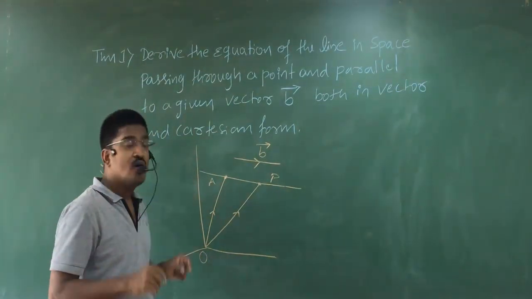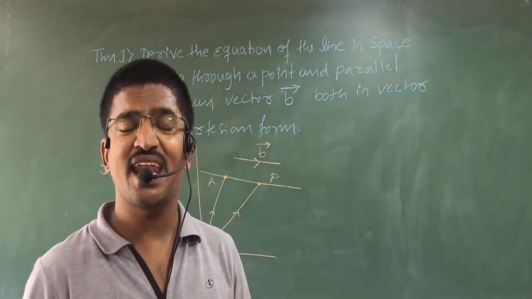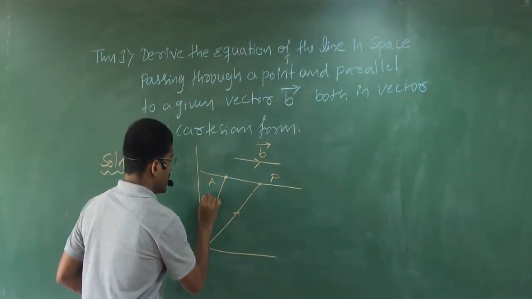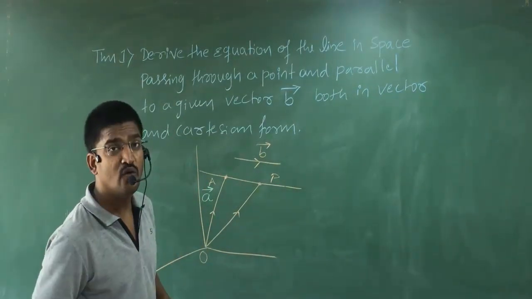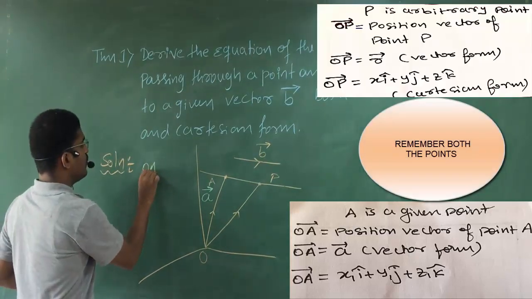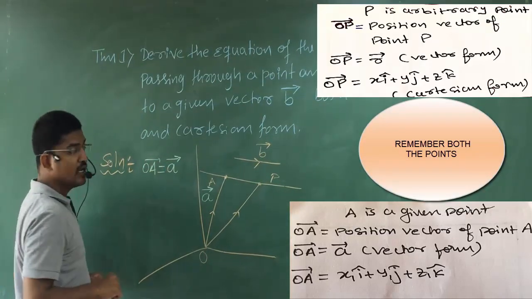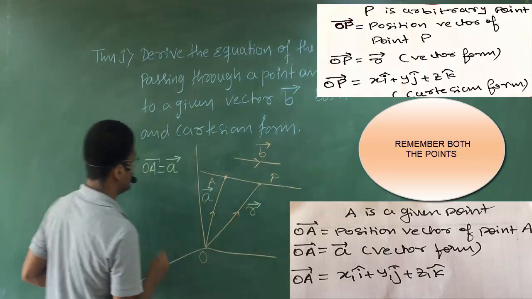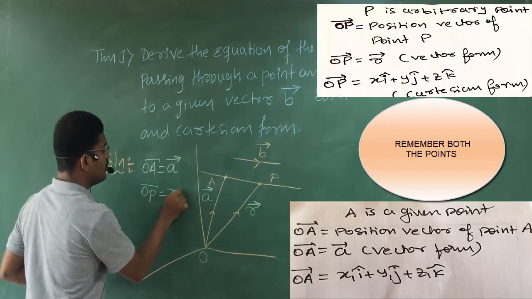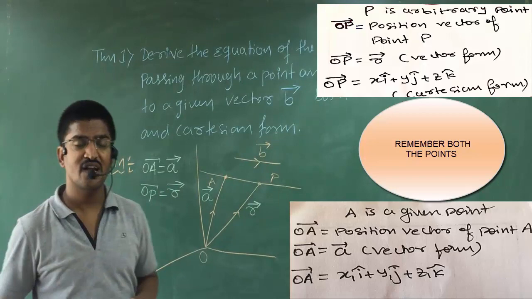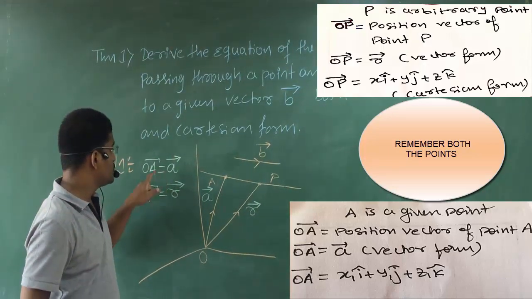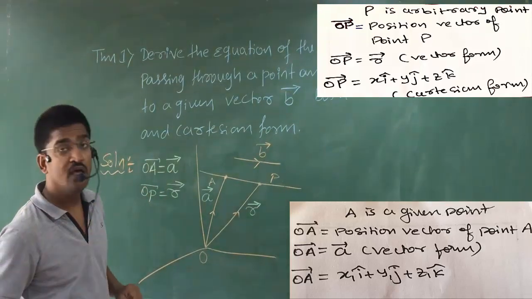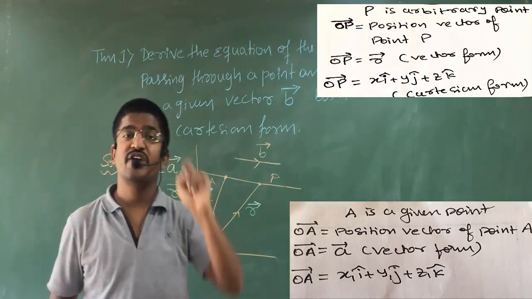If you don't know, see my previous video. There I have written the position vector of OA as vector A. Next, vector OP must be written as vector R. That is, vector OP equals vector R. Are you getting my point? Vector A is the position vector of point A, vector R is the position vector of point P. Clear? Vector B is the given vector.